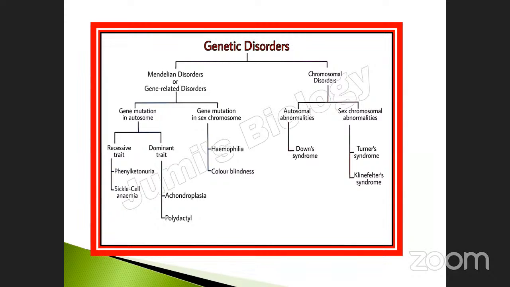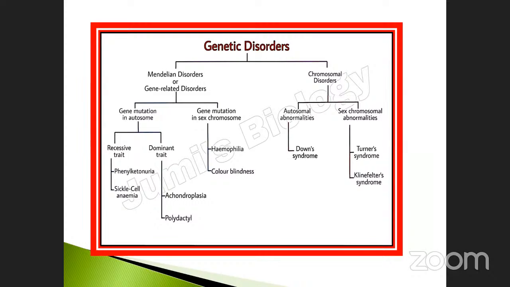Note it down, my dear student, this is very, very important. Recessive traits: phenylketonuria, sickle cell anemia. These are all recessive traits in gene mutation in autosome, body cells. Don't forget. But dominant traits, see here: achondroplasia, polydactyly.